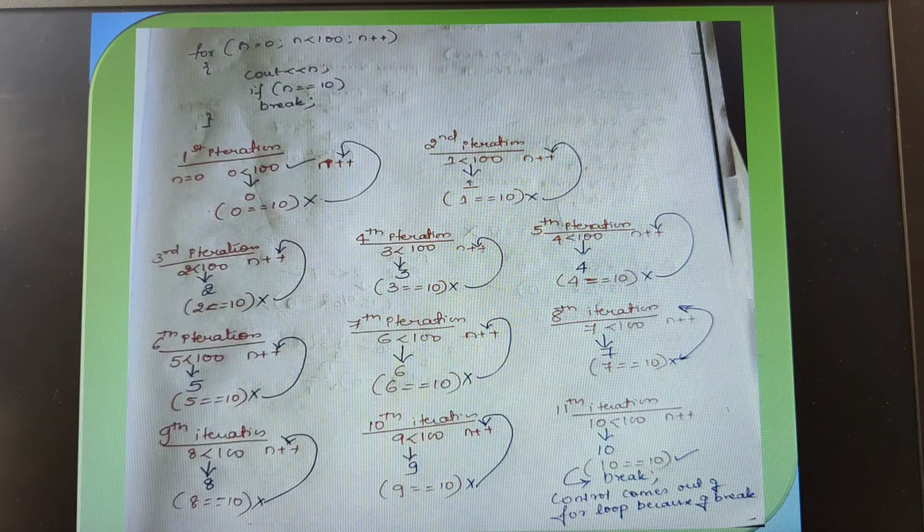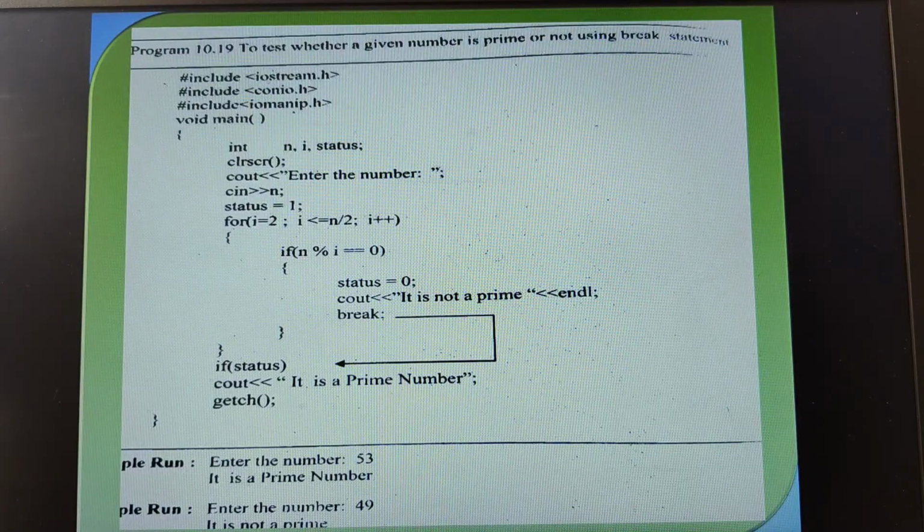Now let me go to the next program here. A very important program, that is the program to test whether the given number is prime or not using the break statement. So what do you mean by a prime number? The number which is divisible only by itself and by 1, we refer to as a prime number. I think all of you know this. So let us see how to write the program.